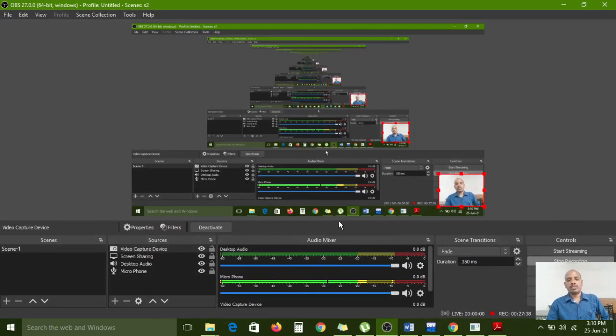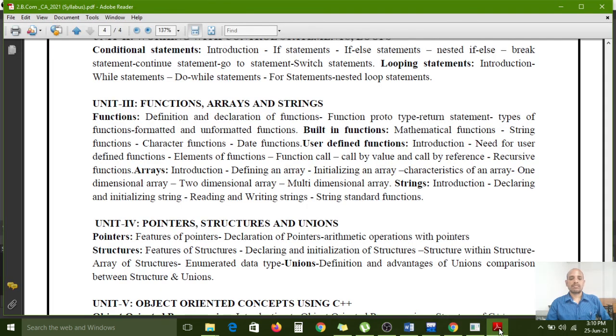Thank you very much. How to create a function and how to call a function, how to create arrays, how to create strings, all those things I will explain in the third unit. Okay, in the next class I will start the third unit concepts.